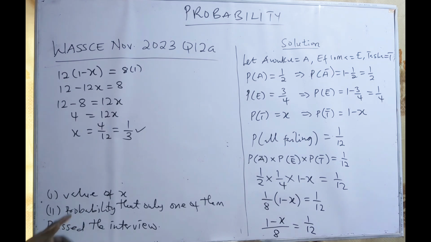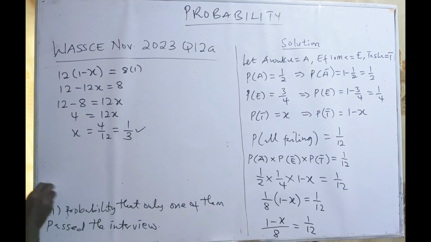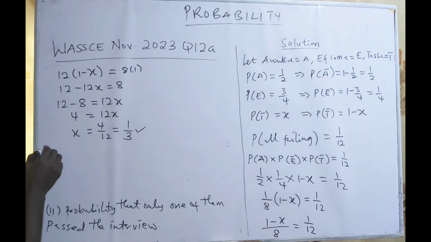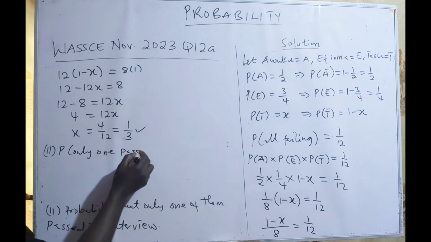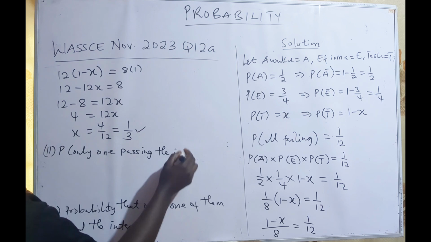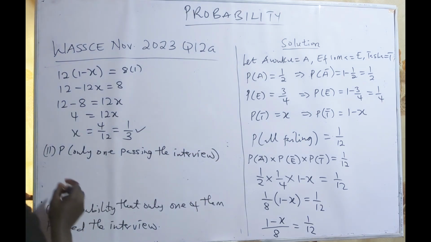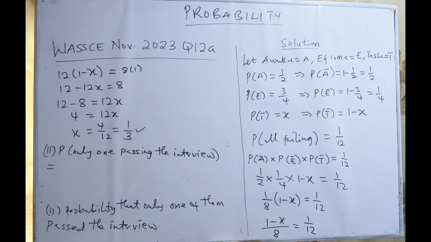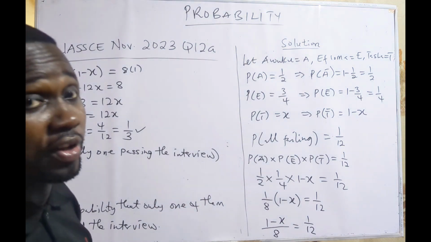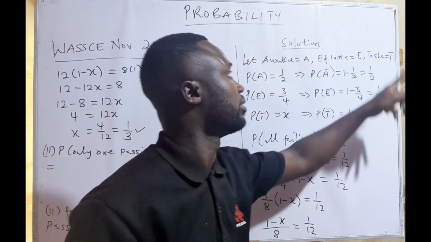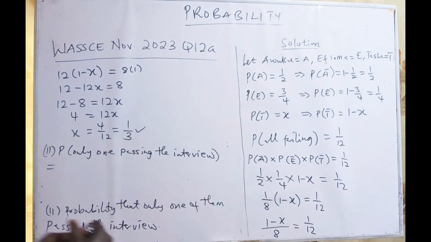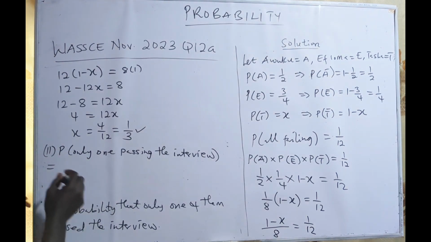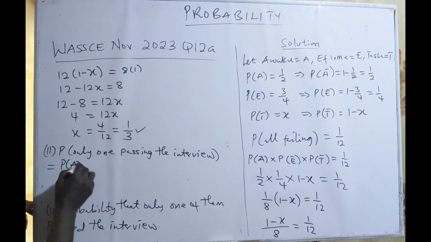Then the next question, find the probability that only one of them pass the interview. Only one person. If only one is passing, then it means that Auku will pass and the two of them will fail, or Former will pass and these two will fail, or Tesha will pass and these two will fail.